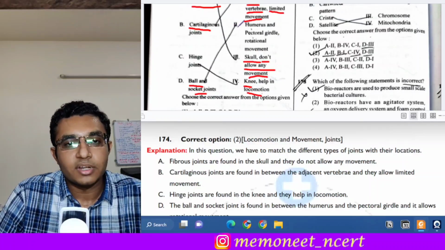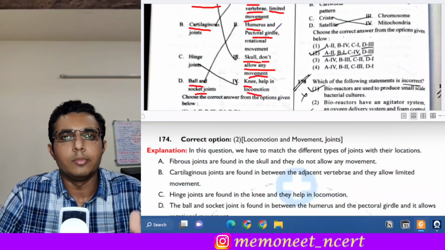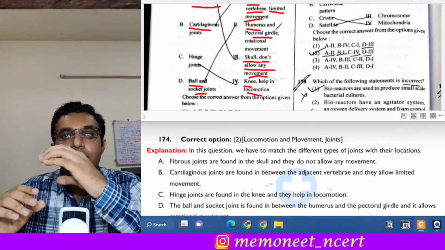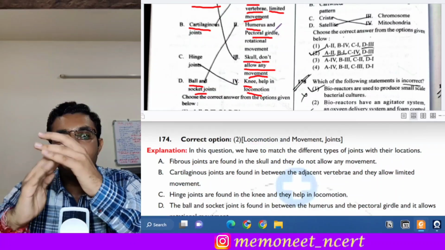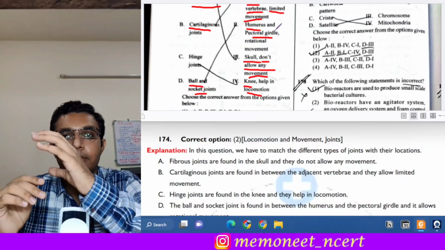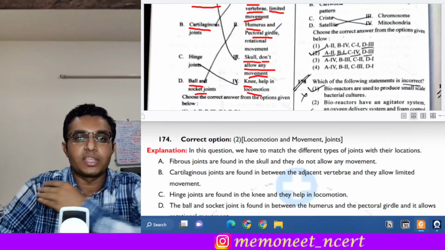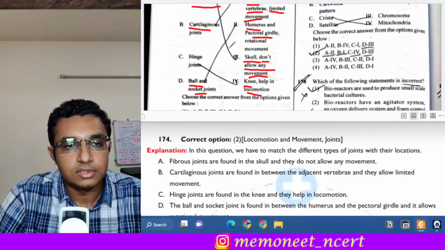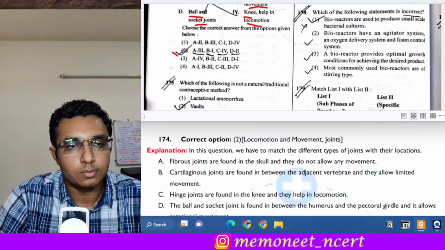Ball and socket joints are found between the humerus and the pectoral girdle. To be more precise, the head of humerus articulates with the glenoid cavity of the scapula. This allows rotational movement. So D goes with 2. So here the answer will be option 2.